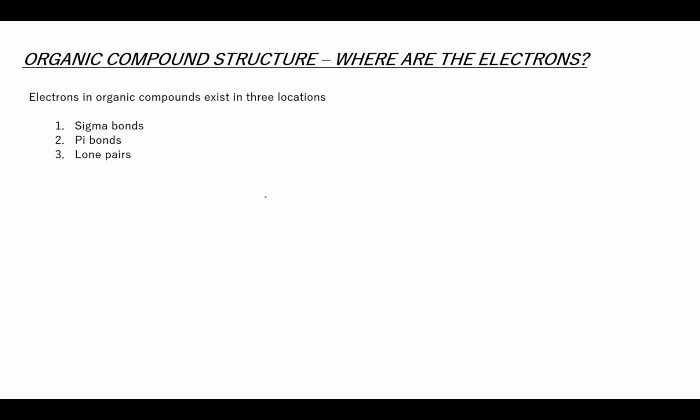Our first question is, where are the electrons in organic structure? The good news is that there's only three possibilities, right? The only places that electrons can exist in organic structure are in sigma bonds, pi bonds, or in lone pairs.